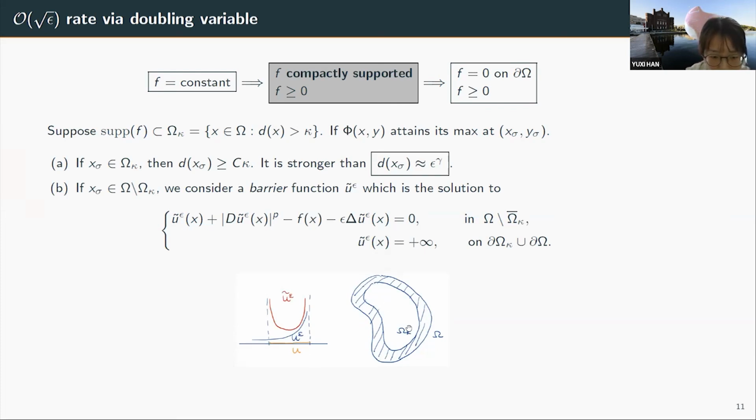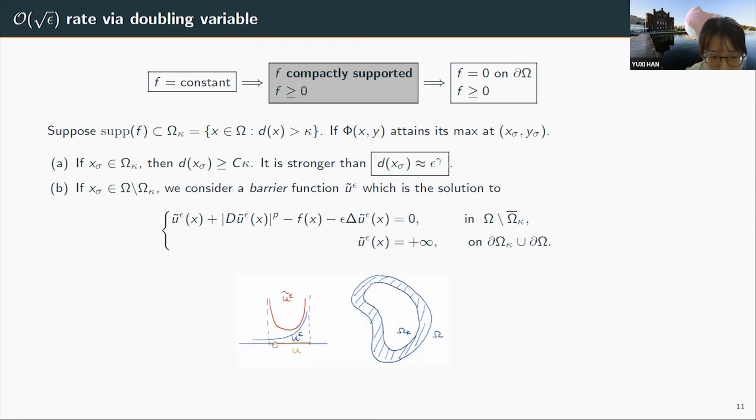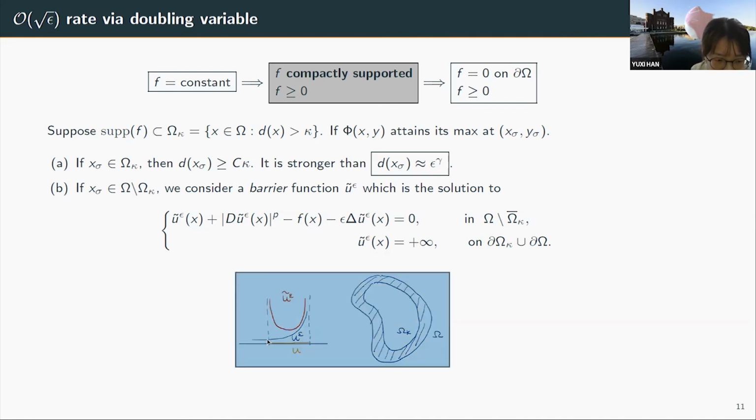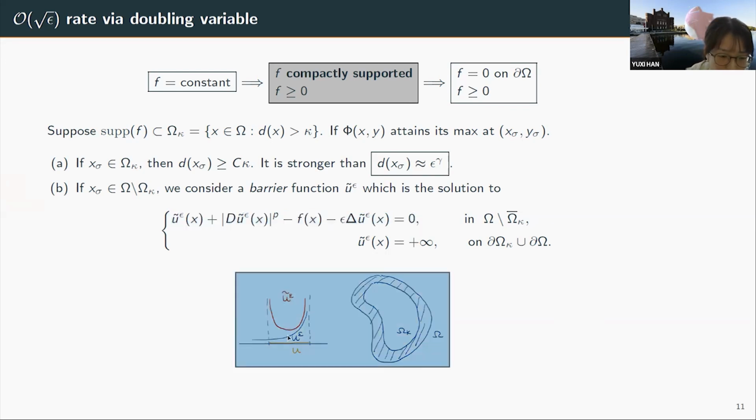But also in this annulus part, u epsilon also solves the second order equation, but the boundary condition is a little bit different. For the outside boundary, u epsilon is blowing up. But for the inside boundary of omega kappa here, u epsilon is actually finite. So by the comparison principle of the second order equation, we know u epsilon tilde is larger than u epsilon.